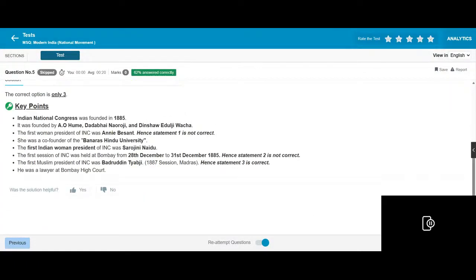The Indian National Congress was founded in 1885. Dadabhai Naoroji and others were among its presidents. The first woman president was Annie Besant. She was the founder of Banaras Hindu University. The first session was held at Bombay. The first Muslim president was Badruddin Tyabji, at the Madras session. He was a lawyer of the Bombay court.